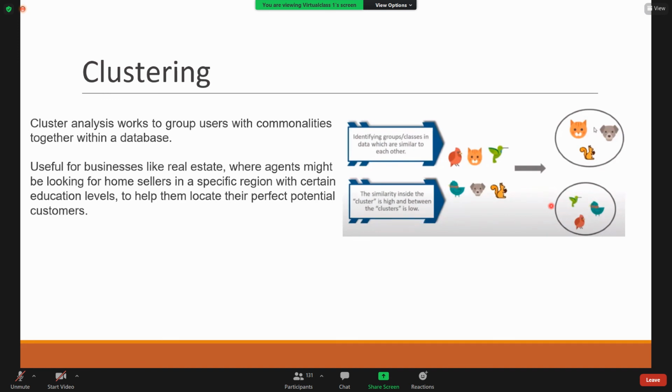So this clustering is useful for business people like real estate, where the agents might be looking for home sellers in a specific region with certain education levels to help them locate their perfect potential customers. So this is customer segmentation. Customer segmentation can be done in this real estate business, and also in the retailing business and e-commerce.